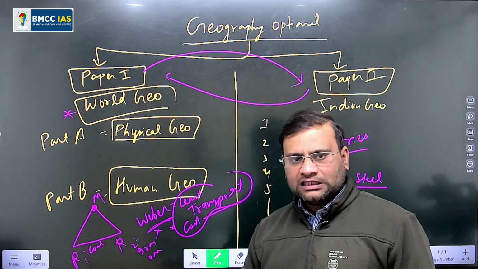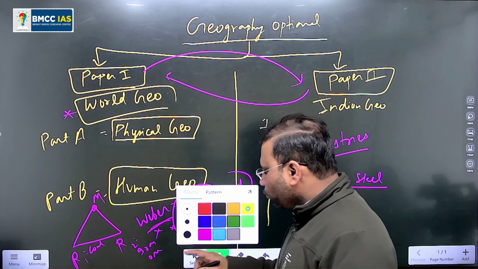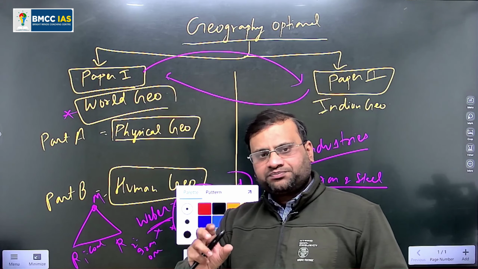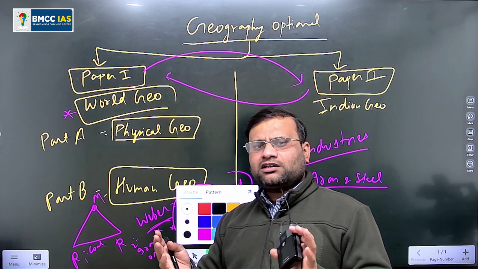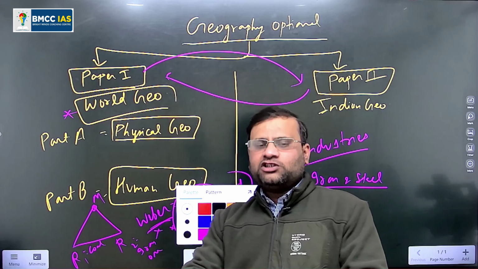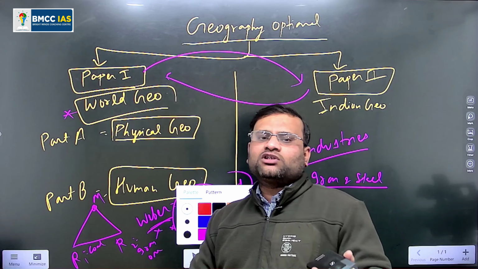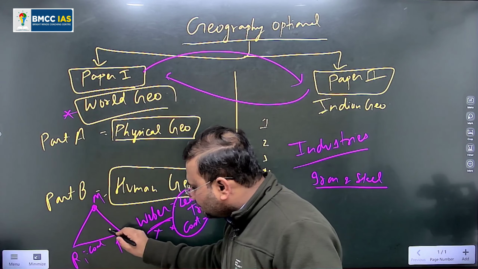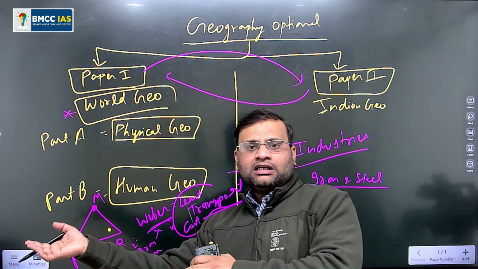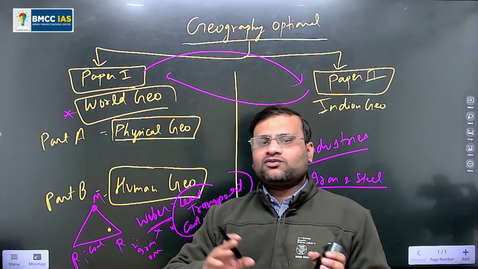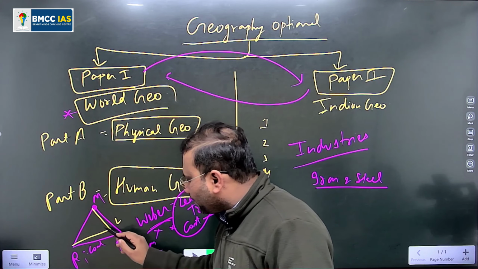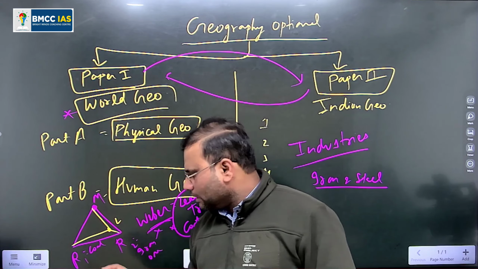So he proposed in this locational triangle that we have to look at the nature of R1 and R2. If raw material R2 is weight losing, like suppose 10 ton of raw material is used, and out of the 10 ton only 1 ton of the finished product is made, such type of raw material is called weight losing. So definitely we should set up the industry nearby this R2, because to carry 10 ton of the raw material is costlier as compared to carrying 1 ton of the finished product. So he proposed the location of industries should be this much away from M, this much away from R2, and this much away from R1.